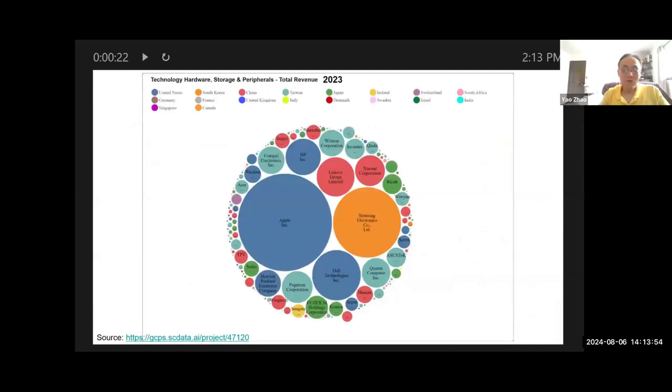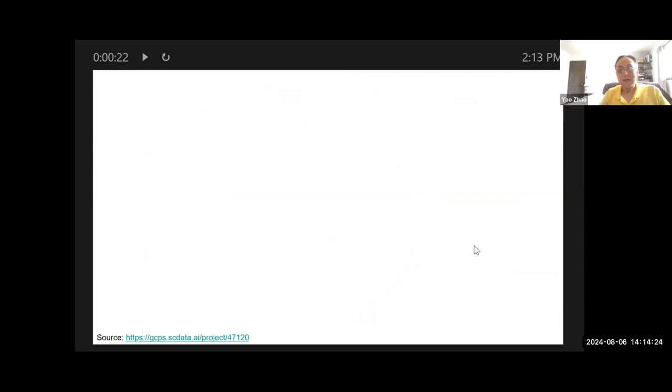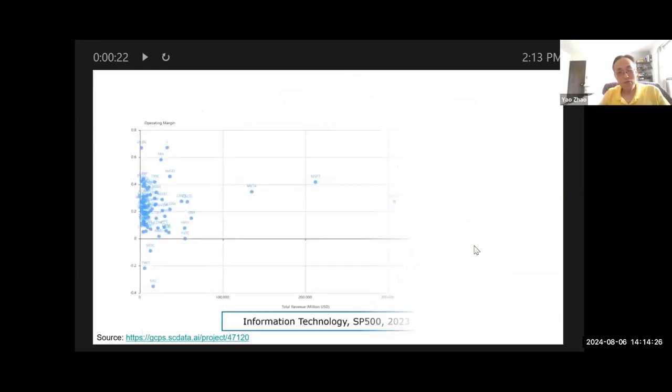Now, globally, Apple's competitors include Samsung for smartphones, and Xiaomi from China, and some other companies from Europe and from different countries, from Taiwan, for example. Now, its major competitor actually is Samsung, and Samsung has grown into a size that is almost comparable to Apple. All right. Now let's look at Apple's profitability.